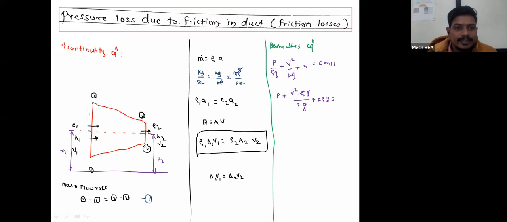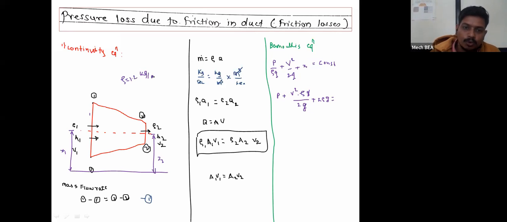If I am considering air, then the value of rho will be constant. The density of air is 1.2 kg per meter cube.